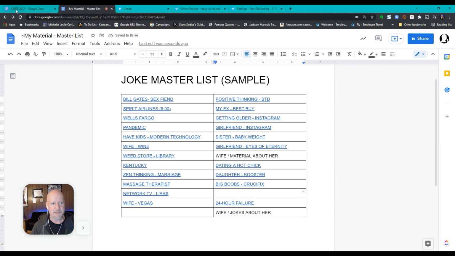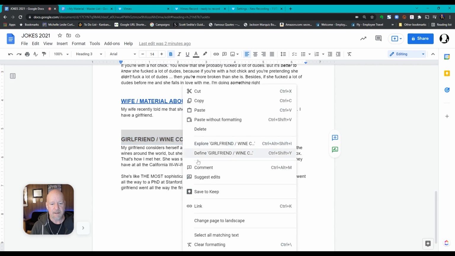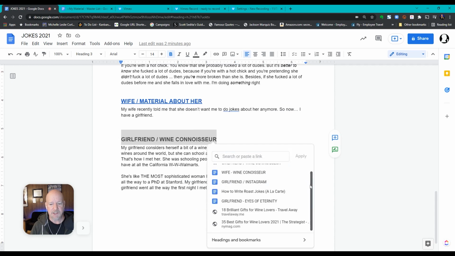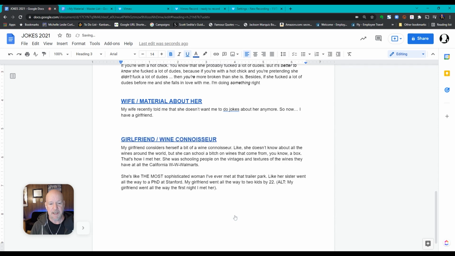So let's go back over to the document. Here's girlfriend wine connoisseur, and I know I want to create a bit and call it that. So I'm going to take this particular bit and highlight the heading. Then I'm going to right click the heading, scroll down on the drop down menu to link. The link is going to show up. If you scroll all the way down, there's something called headings and bookmarks. I want this part of the document to be a link, so it's going to link to girlfriend wine connoisseur. So I'll choose that heading right there.